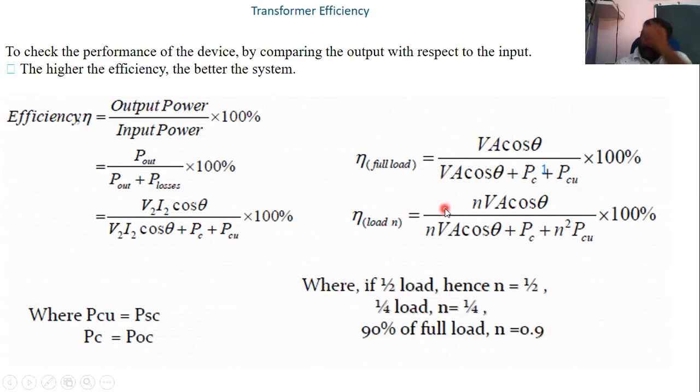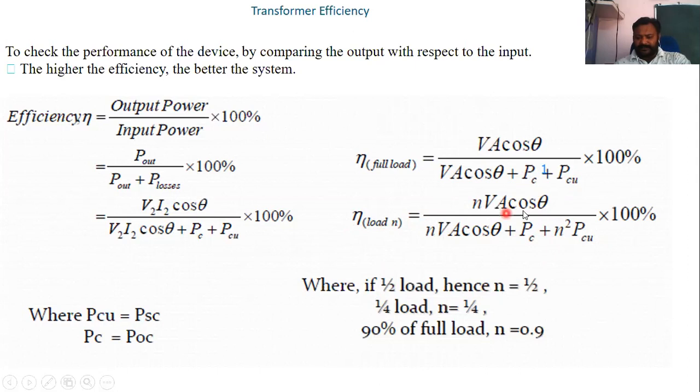If we are changing the load, if we are not taking 100% load but half, then N will be 1 by 2. So for N load efficiency: N VA cos theta upon N VA cos theta plus Pc plus N square PCu. Here again Pc and PCu are core loss and copper loss. So if half load is there, N will be half.